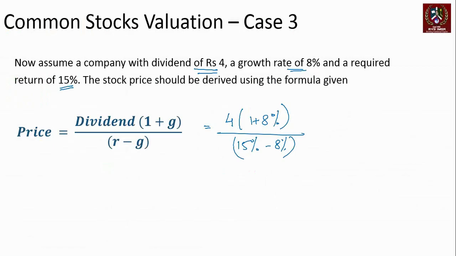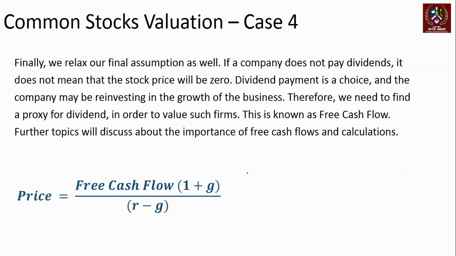Let's go back to our discussion and move to case 4, where we relax our final assumptions as well. Now, one of the assumptions we've made is that the company gives dividend. Now, what happens if the company actually does not give any dividend? If the company does not give any dividend, that does not mean its value is zero, because mathematically, in whatever we have done so far, the value will become zero if it does not give dividend.